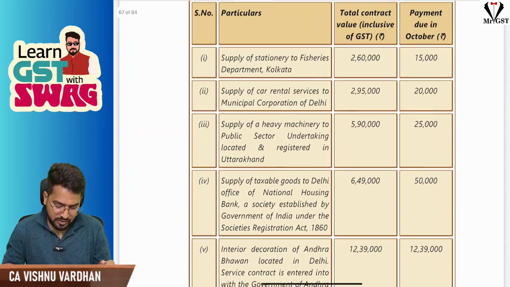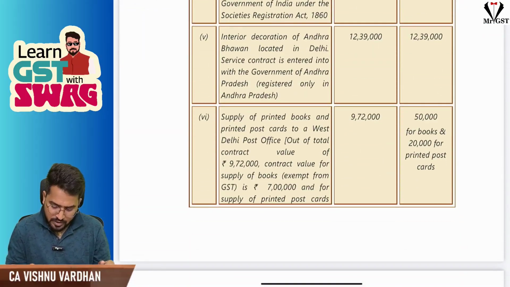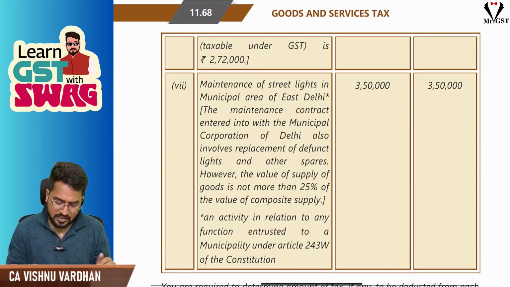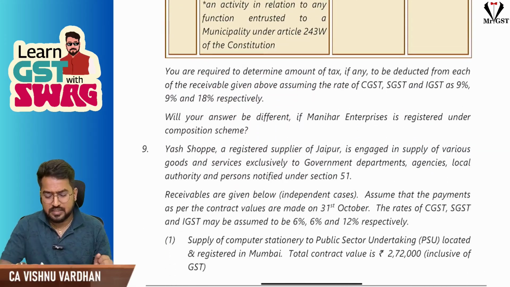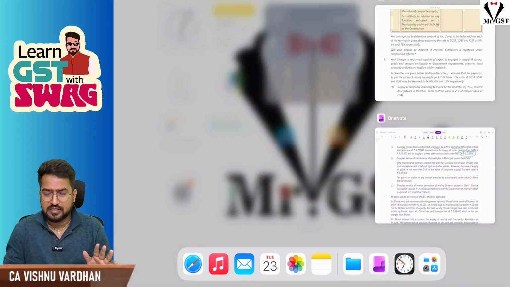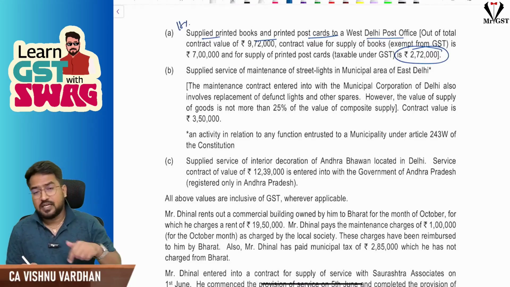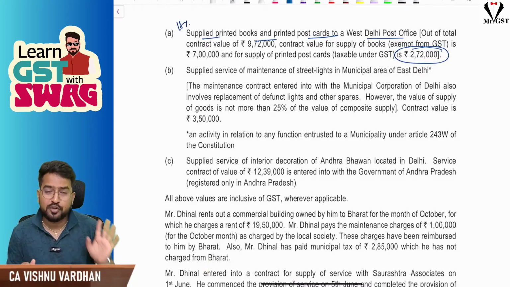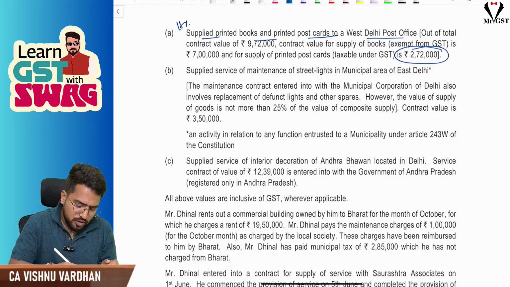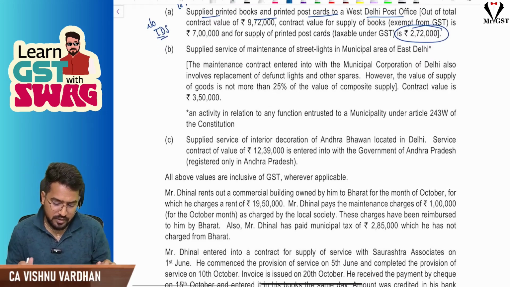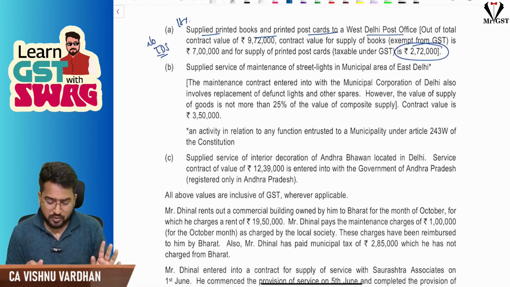If you see the same one here, regarding this postcard, all these 9,72,000, 7 lakh on the 2,72,000 taxable, and at the bottom they have given the GST rates. But in this MCQ they have not given the rate, like 18%, so there is some error in the question actually. So considering 18% here, the answer they have given considers all these things, but they forgot to give the GST rate here. So here also no TDS because it is not exceeding 2,50,000. Okay. And only taxable value should exceed 2,50,000. Here exempt value you should ignore.